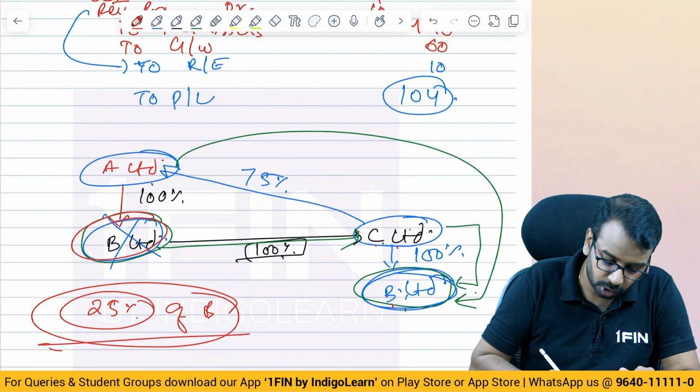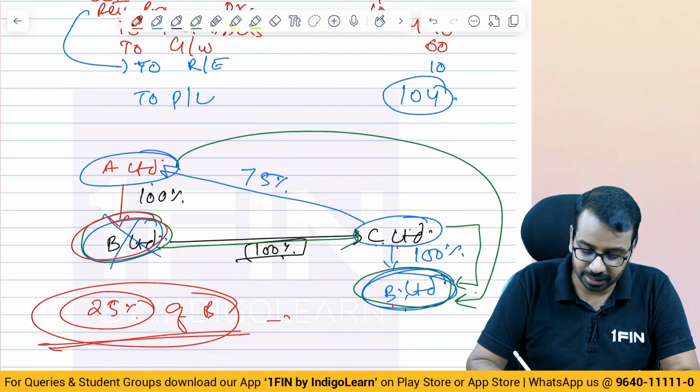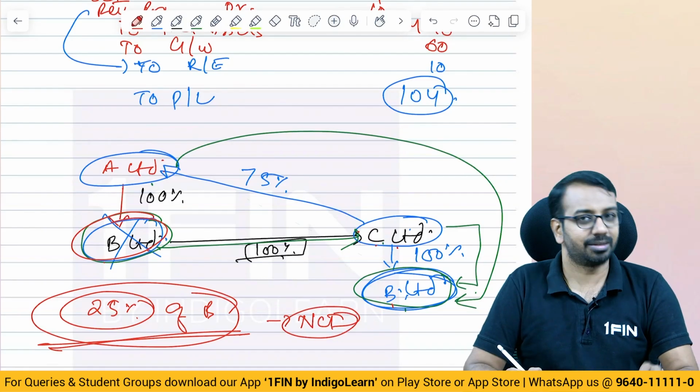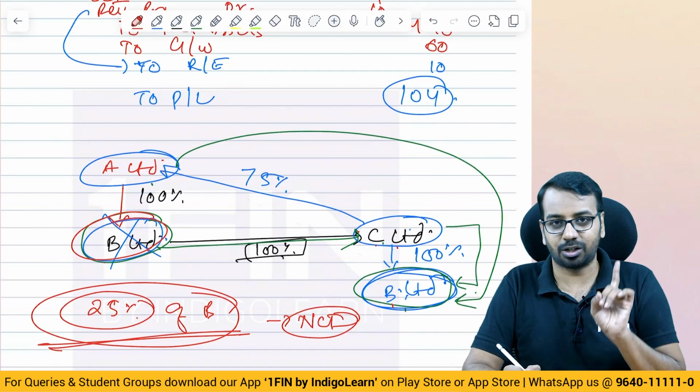So what has been sold? Only 25% has been sold. This will be recognized as NCI, as non-controlling interest. That is the first thing you need to understand.